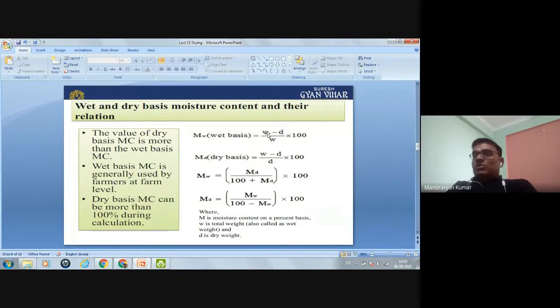W means whole weight and D means dry weight. So if you do minus in W minus D, then what is this result? This is the weight of the water. Okay, ultimately this will give the weight of water. So weight of water divided by total weight of the grain, and when you multiply this by 100, then it will give the moisture content.